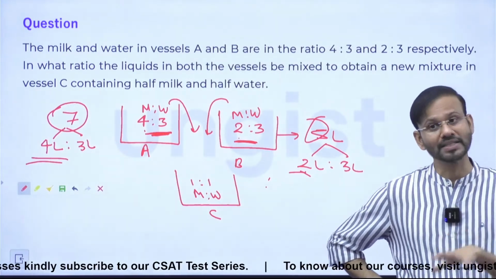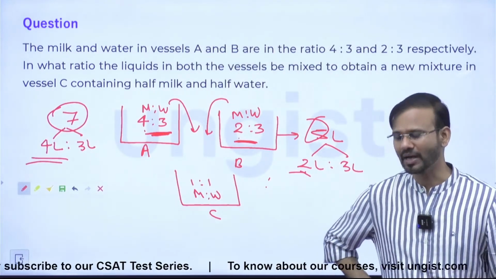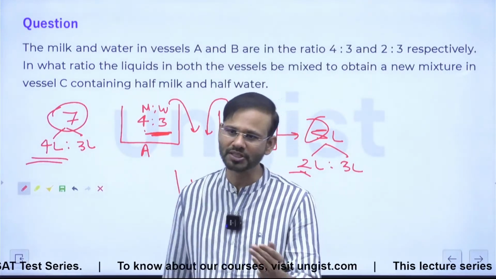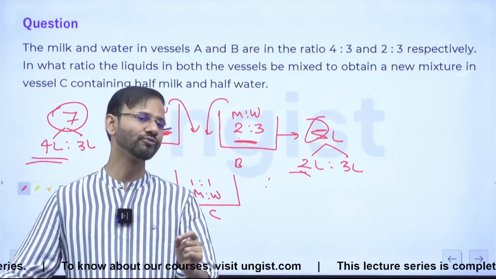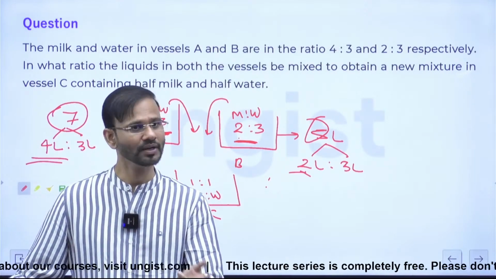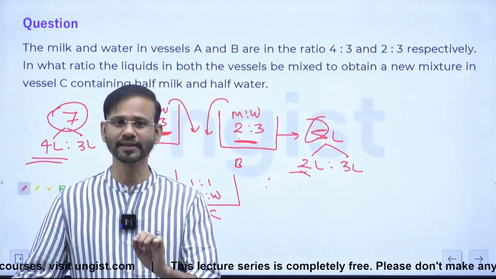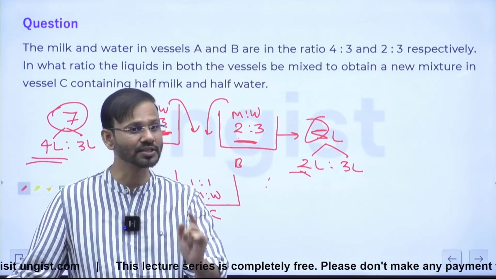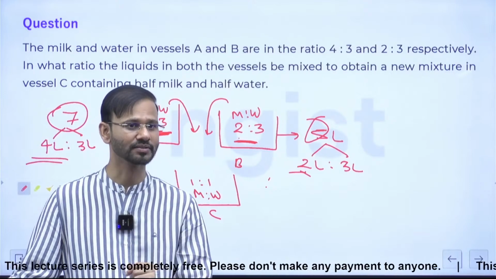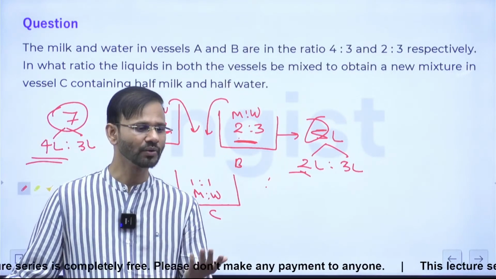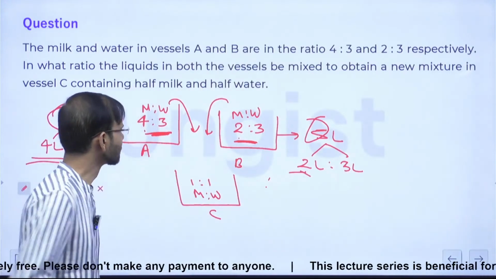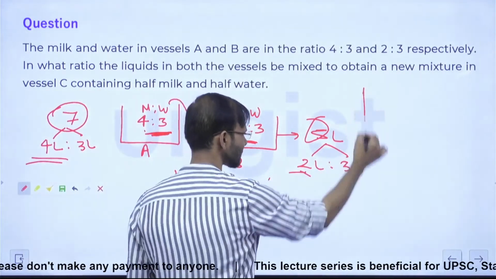Right? But for this particular question, it is just by chance that the data is so friendly that just by looking at the data, you can tell me the answer. But always, the data will not be that friendly. You have to solve this question with the process. Now, what should be the process to solve these type of questions? So, guys, the mixtures and alligation process states what?